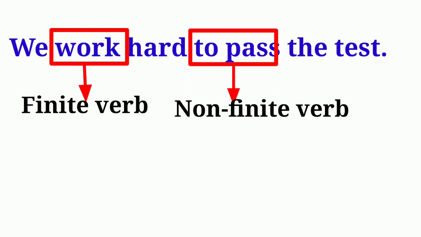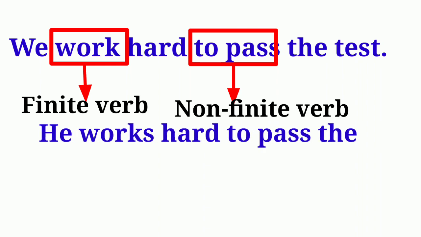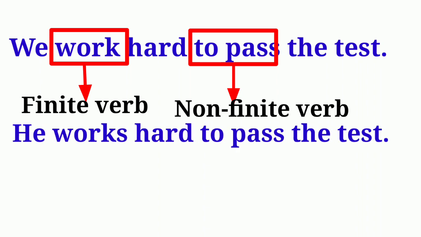Let me give you one more example so that you will understand why work is finite verb and to pass non-finite verb. Let us observe the following sentence. I read the sentence. He works hard to pass the test. Students, in the first sentence, the subject is first person pronoun in plural form.